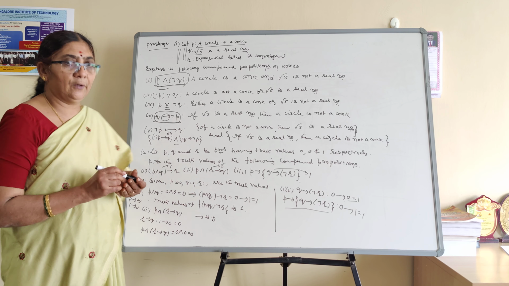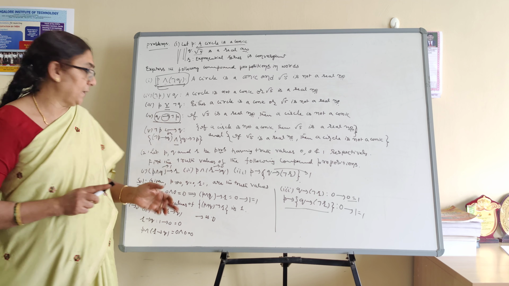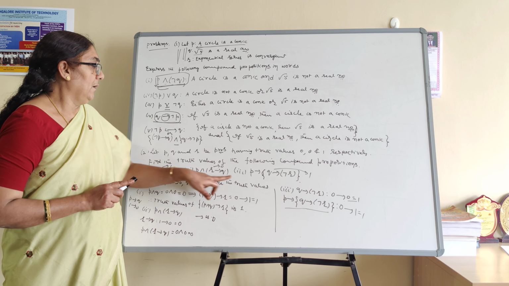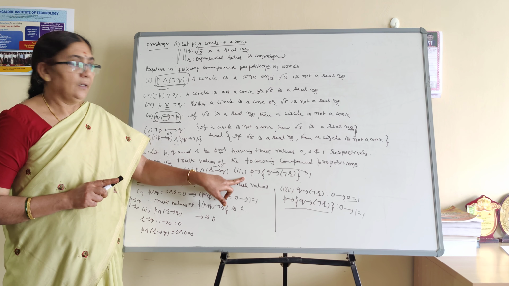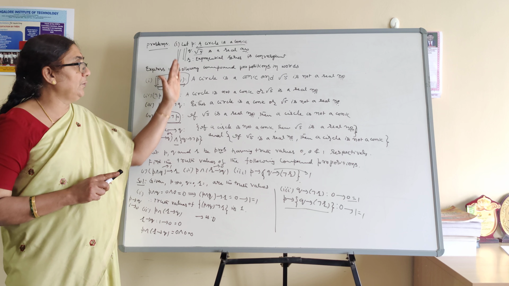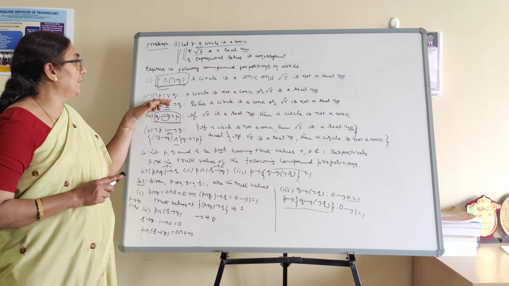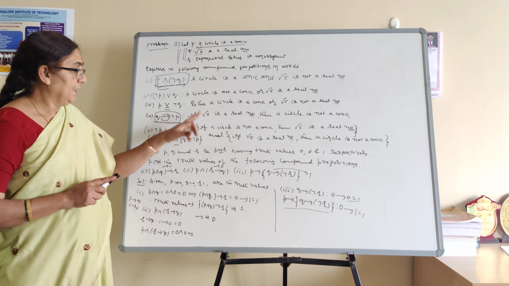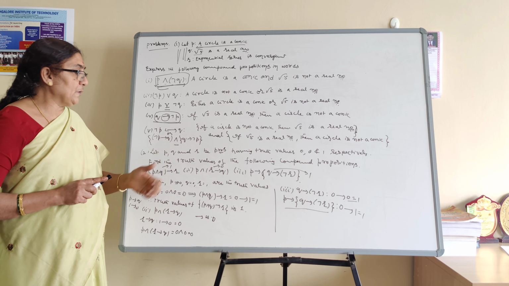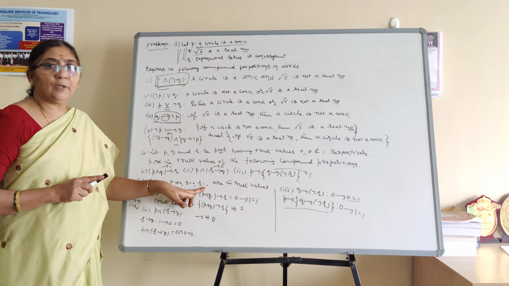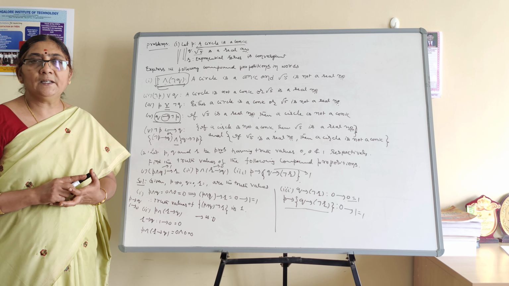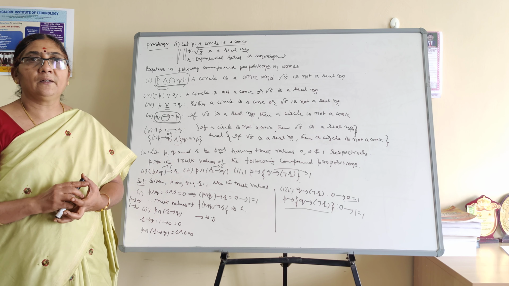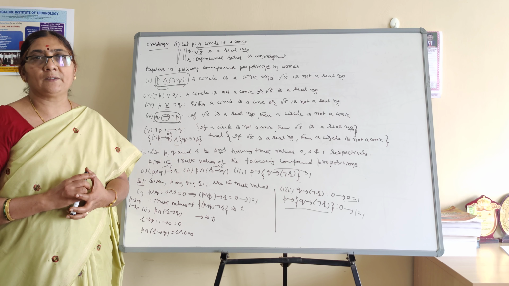This is the way to find the truth value of a compound proposition based on the corresponding primitives or premises or components of the given problem. Okay, I think it's clear. In the first problem I explained how to express the given symbolic logical expression in terms of words. In the second problem, I explained, suppose they give the truth values of the components or primitives, how to find the truth value of the corresponding compound propositions. I think it's clear. Thank you very much. I'll meet you in the next class with some more problems. Thank you.